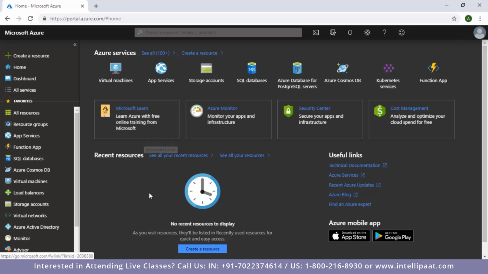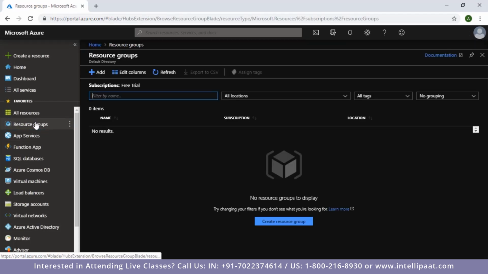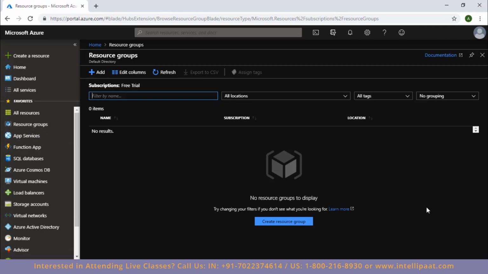Now, to create a resource group, what I'll do is I'll go here in my left panel and click on resource groups. Now, as soon as you click on the resource groups option here, you'll be taken to a page that looks like this. Now, on this page, right now we don't have any resource groups. Right now we haven't created any resource group yet, so that's why it says no results. But if you had resource groups already created, then they will all be listed here. And then you can see that there are various options available to you here. For example, this filter option, wherein you can actually filter the resource groups that are listed here if you had any resource groups.